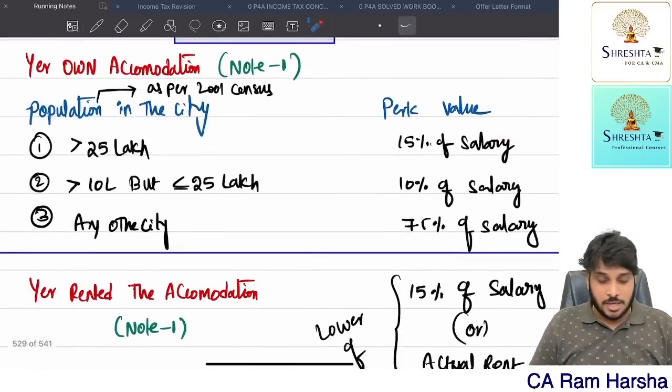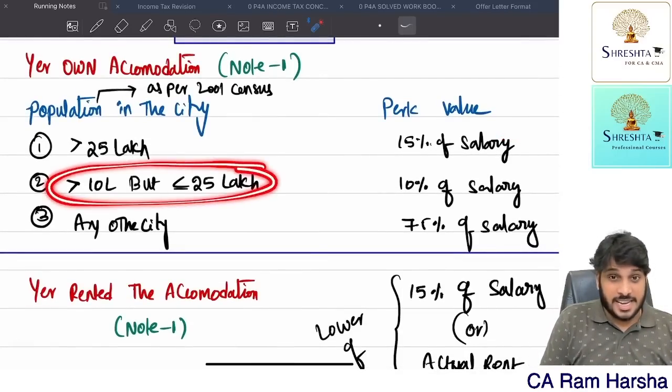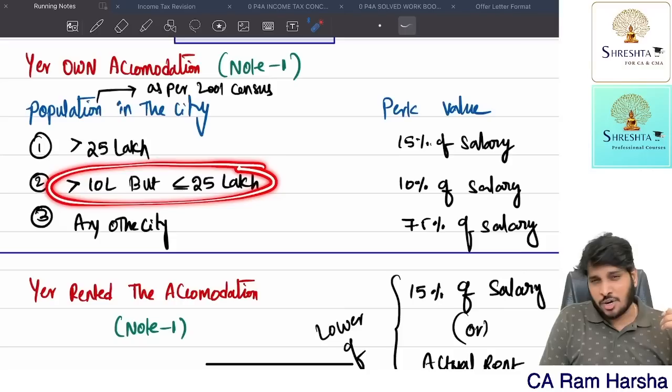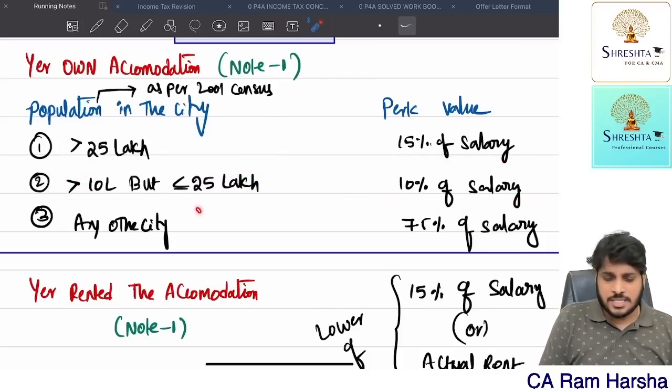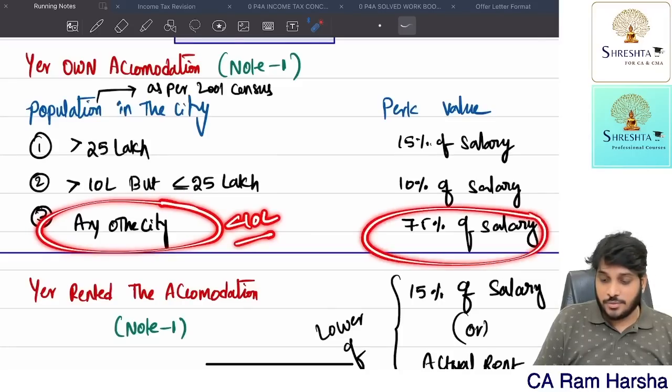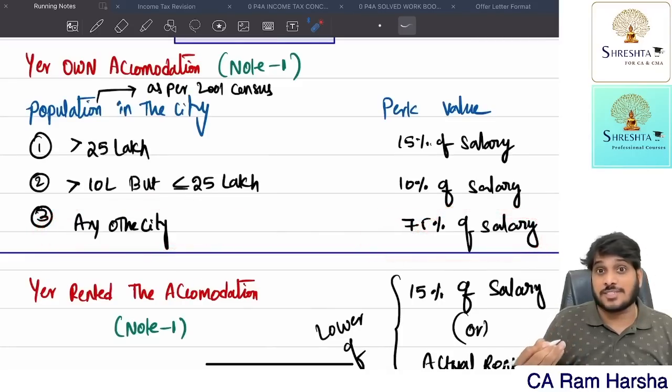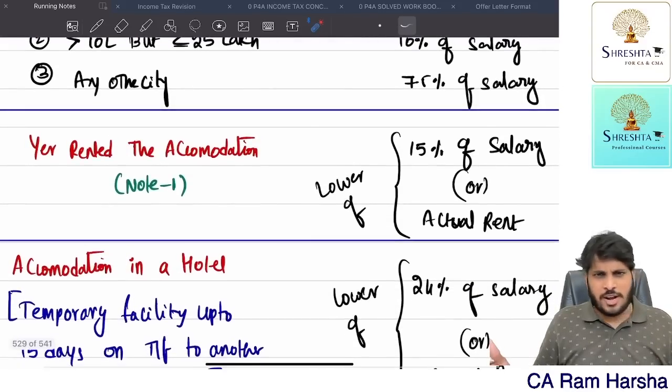Suppose the accommodation is given in a city where the population is more than 10 lakh but not exceeding 25 lakh, then the perquisite is 10% of salary. Suppose the accommodation is given in any other city where the population is less than 10 lakh, then the perquisite value is 7.5% of salary.